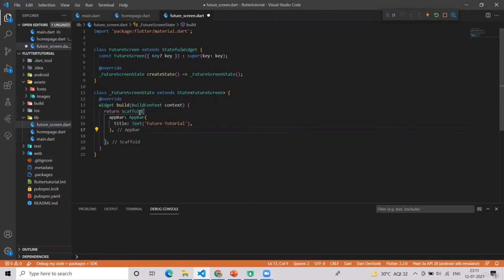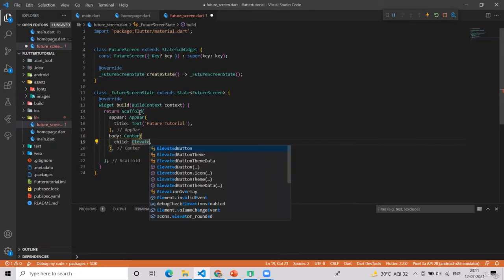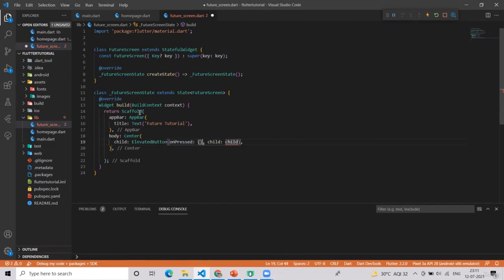Okay, now in the body, let's have a Center widget. Then as child, have an ElevatedButton. And in the text, you can simply say click here. That's it.